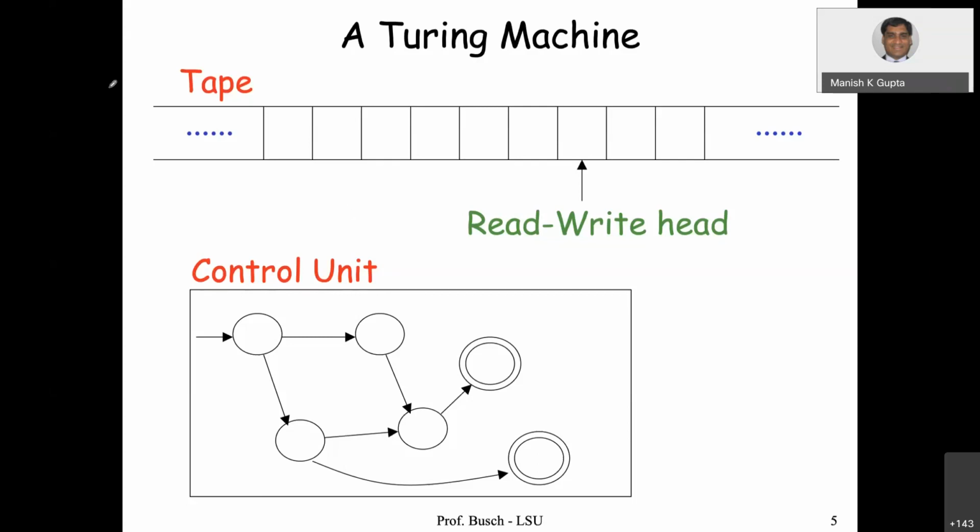Okay, so the Turing machine has a finite automata thing, just like that we have. So this finite automata thing is there anyway. It's like a control unit. So there are transitions, and the states and so on. And there is a tape. So it's a read-write tape. It's an infinite tape, and both sides are infinite.